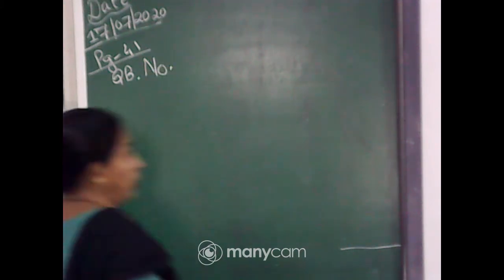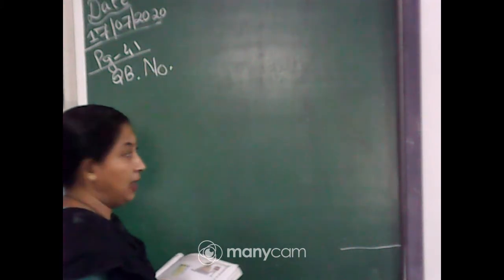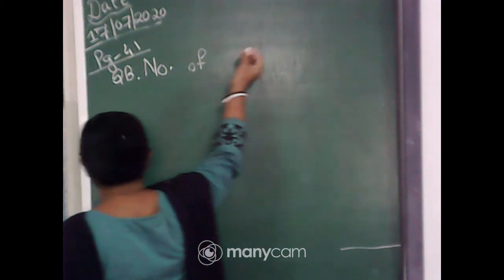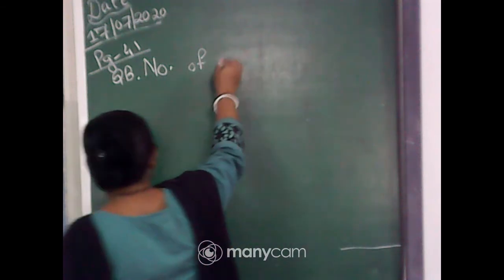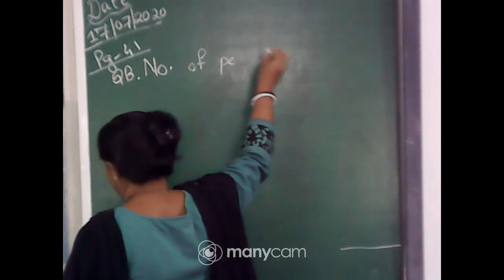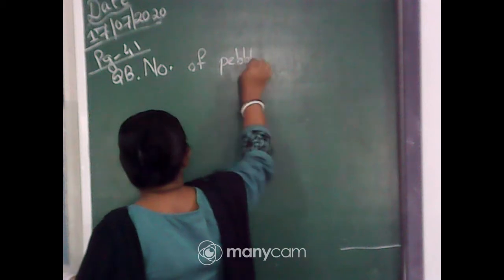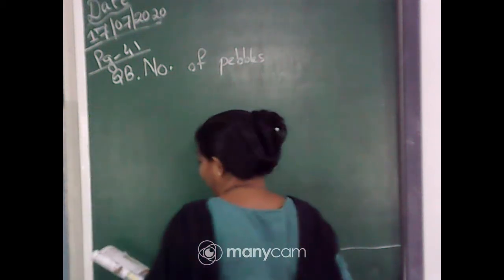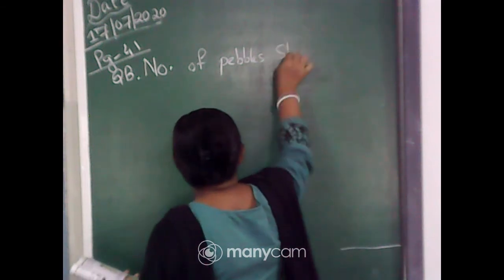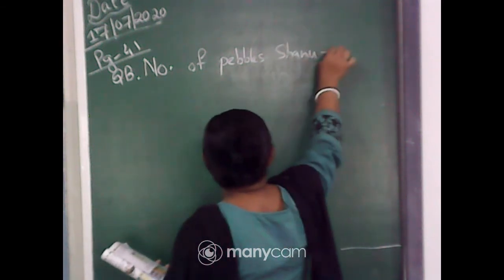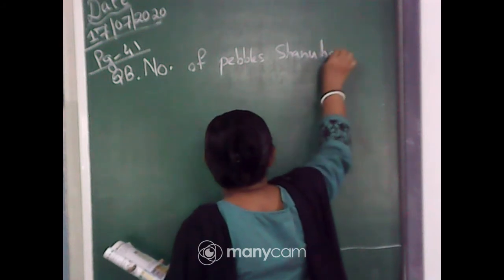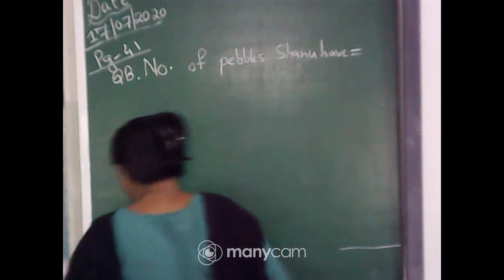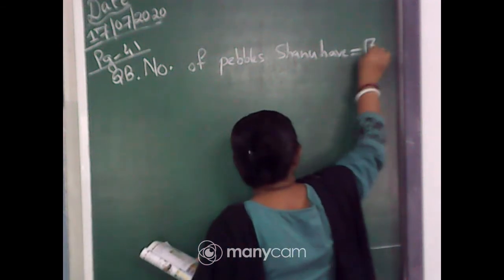That day I told you NO dot means number of, okay. So number of pebbles Shanu have, it is 138.